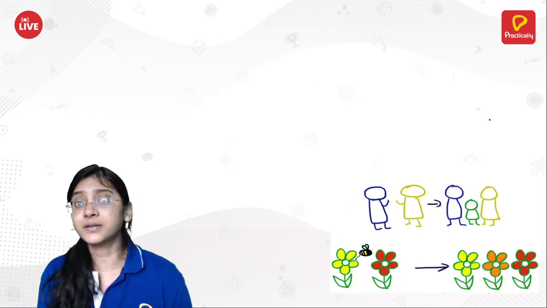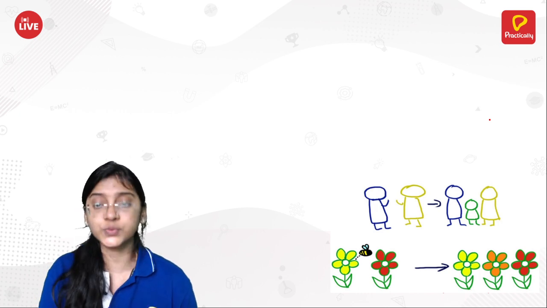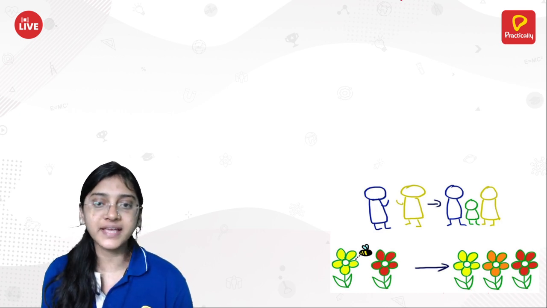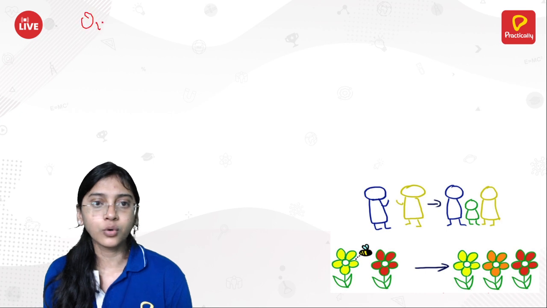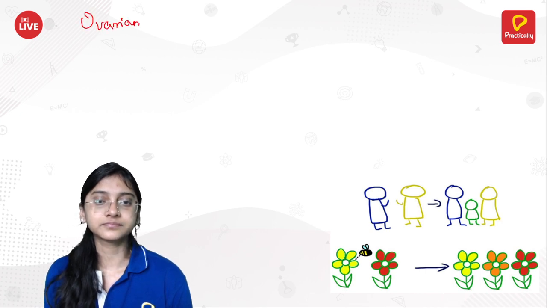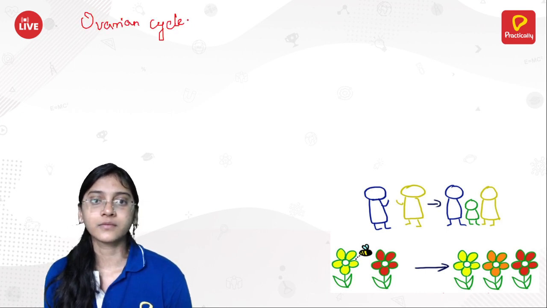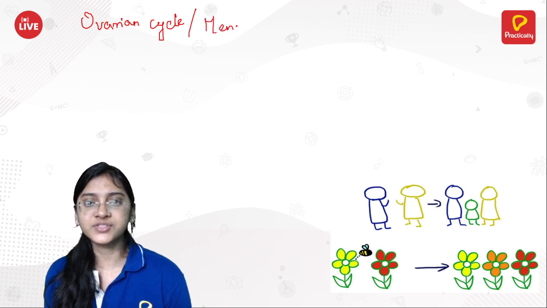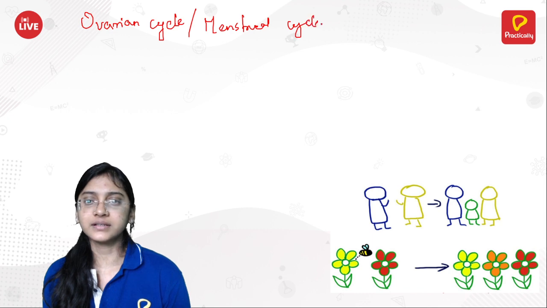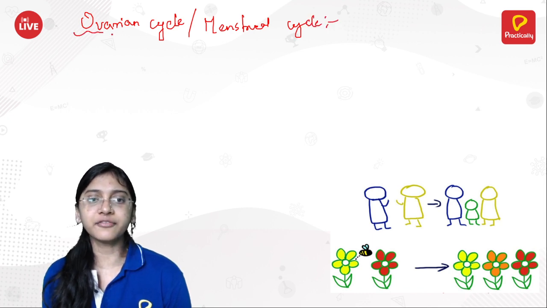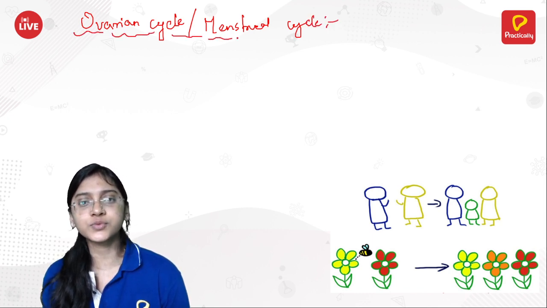There are different names for the menstrual cycle. Ovarian cycle is a different name, the ovarian cycle, also called the menstrual cycle. So there are different phases in the ovarian cycle or menstrual cycle.